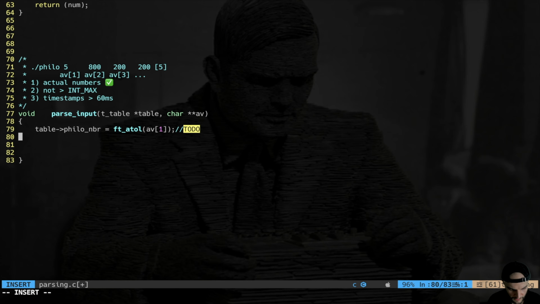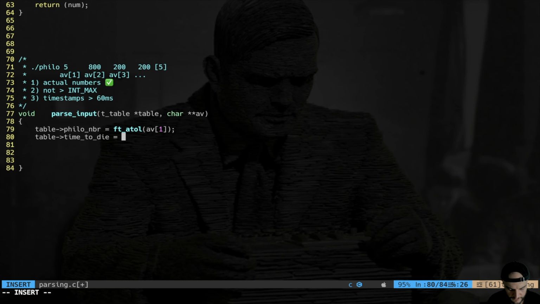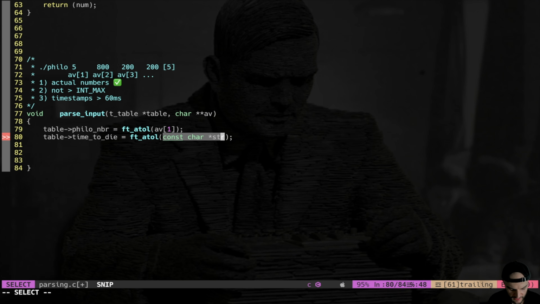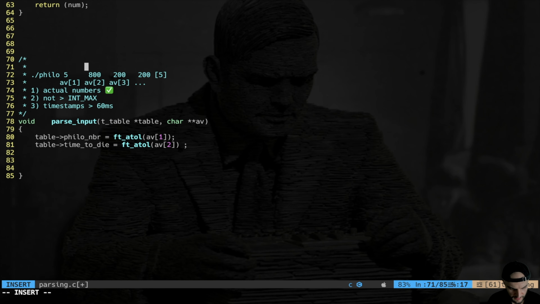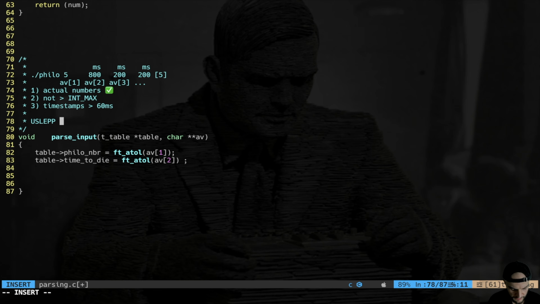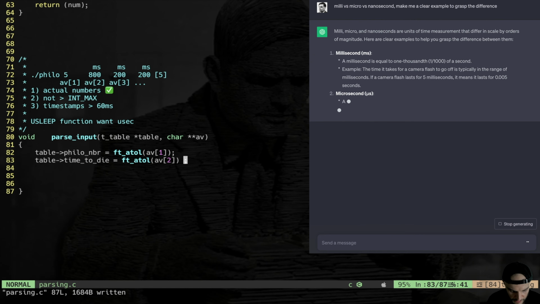So now we're gonna take table time to die is equal to the same pattern, right? Time to die, argument vector in position 2. Now the timestamps here are given in milliseconds, right? 100 milliseconds. The thing is that the usleep function wants microseconds. So I think what I can do here immediately to ease my life is to convert immediately these values in microseconds. How do I do that?